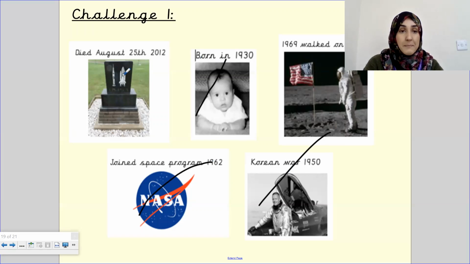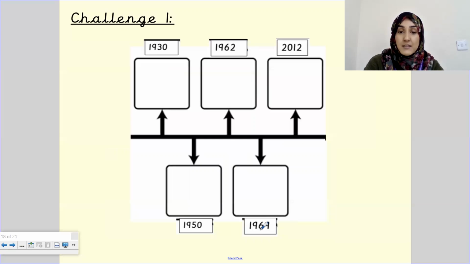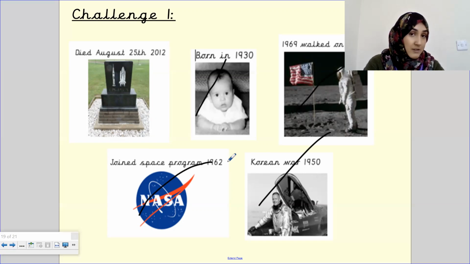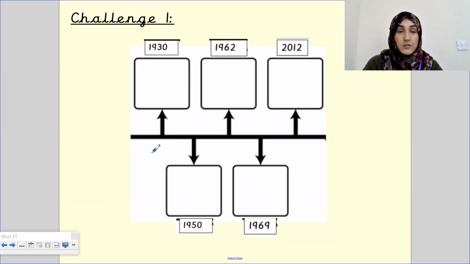I've got 2 left. Now, will it be he died or will it be he walked on the moon? Fantastic. He walked on the moon in 1969. So the next key event is in 1969, he walked on the moon. Now, as you can see, we've got a first, second, third, fourth. It helps you a little bit just so you don't get confused. And lastly, the very last one, and it was very tragic, died on August 25th in 2012. So it's been 9 years since he has passed away. Well, almost 9 years, because we're not quite in August yet. So 8.5 years.